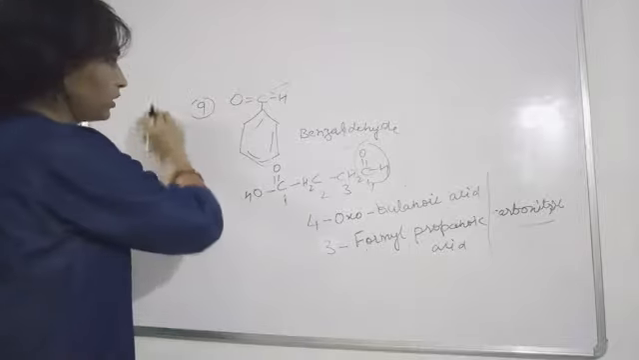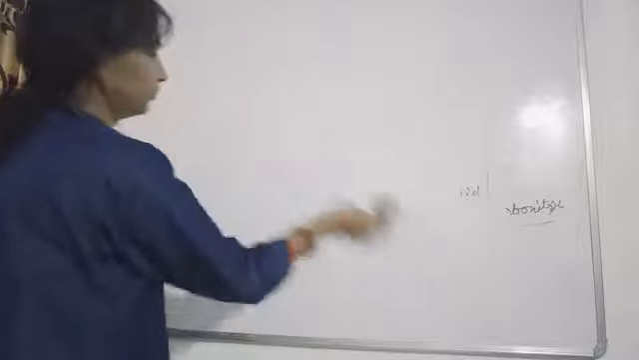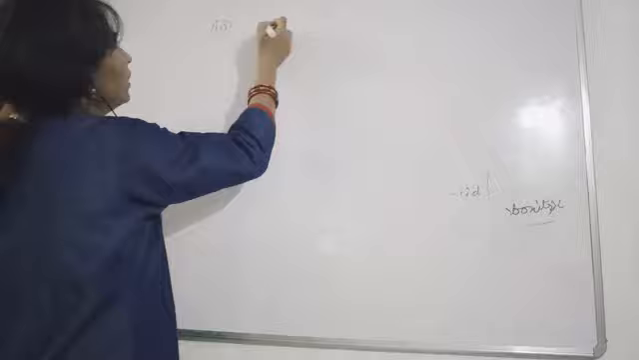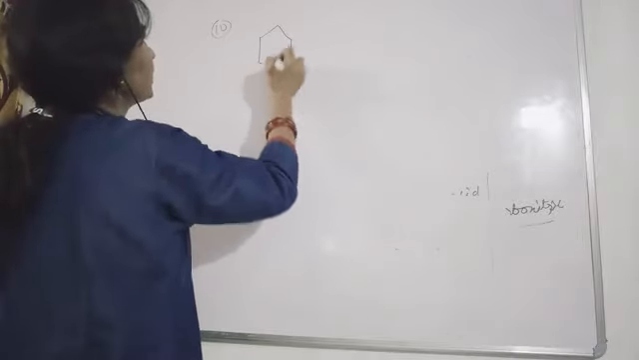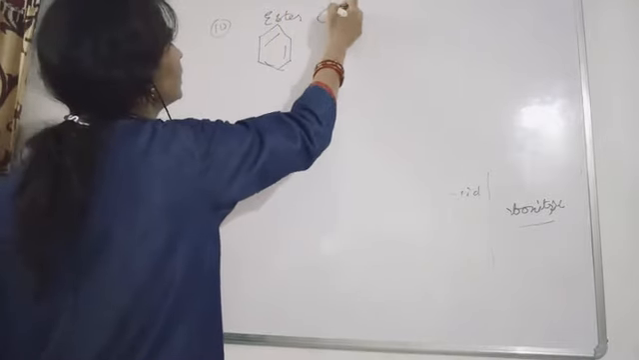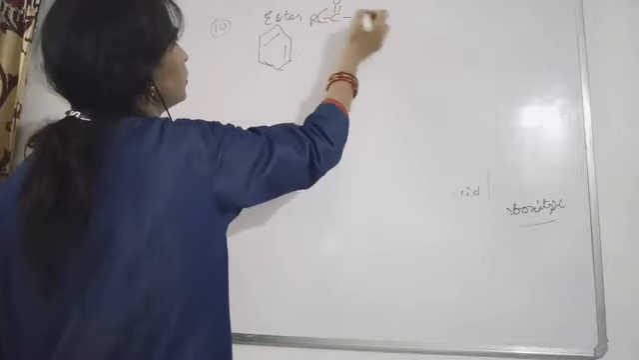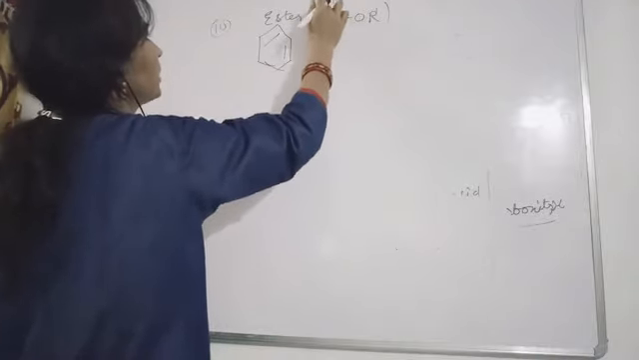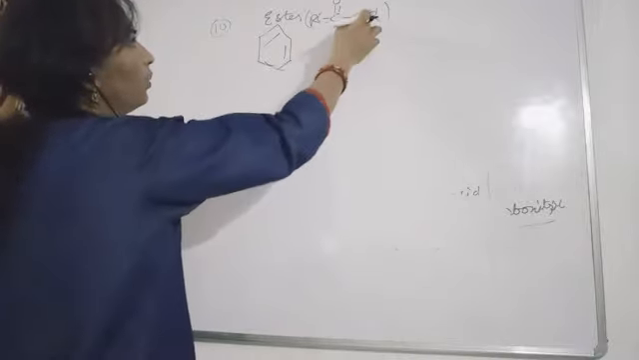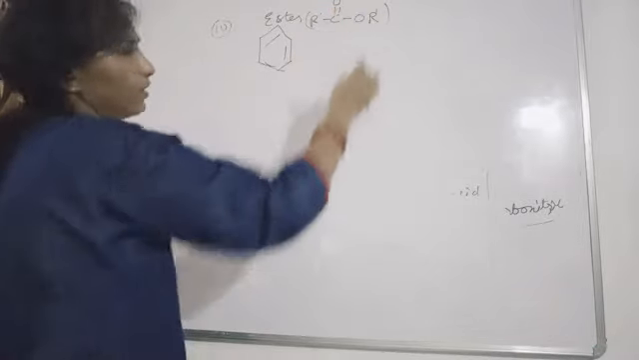I hope you noted it down. This also I am going to write. Okay, so now suppose this ester group is there. Okay, what is the ester group? C double bond O, O R, R C O O R dash, like that. If you want, you can write the general formula, R C O O R dash. Now R C O O R dash.